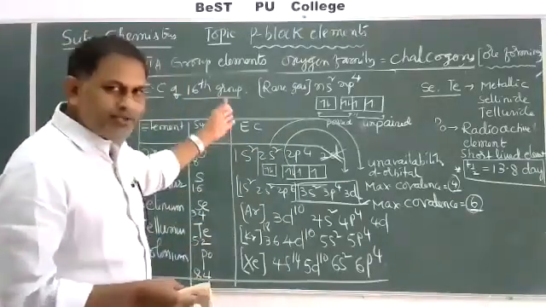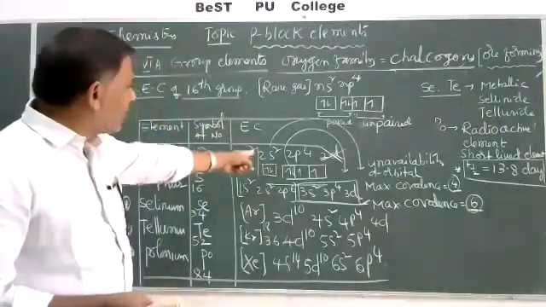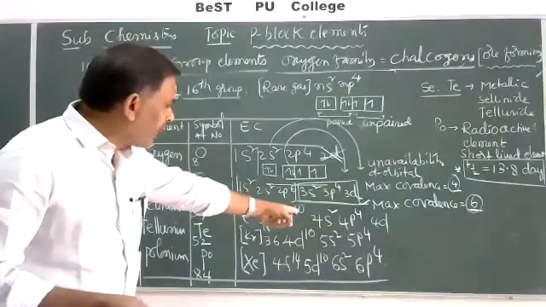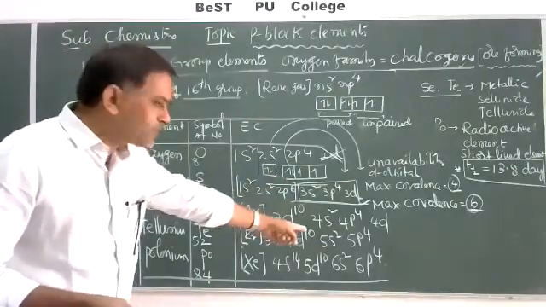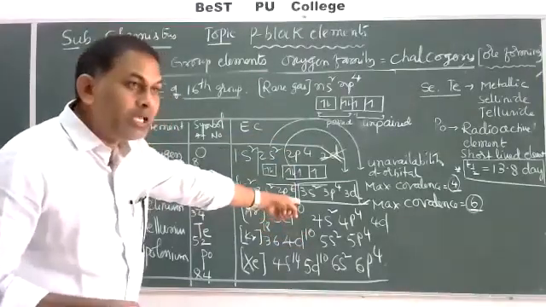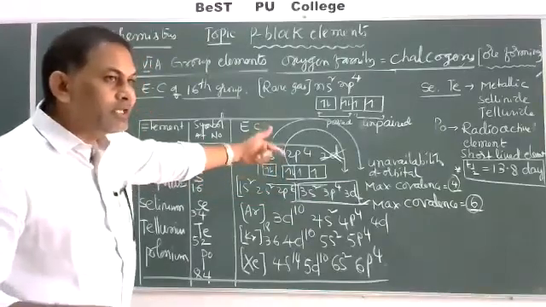Once we observe this electronic configuration, here 2s2 2p4, 3s2 3p4, 4s2 4p4, 5s2 5p4, 6s2 6p4, from top to bottom, what happens? The energy levels increase. That's why size automatically increases.